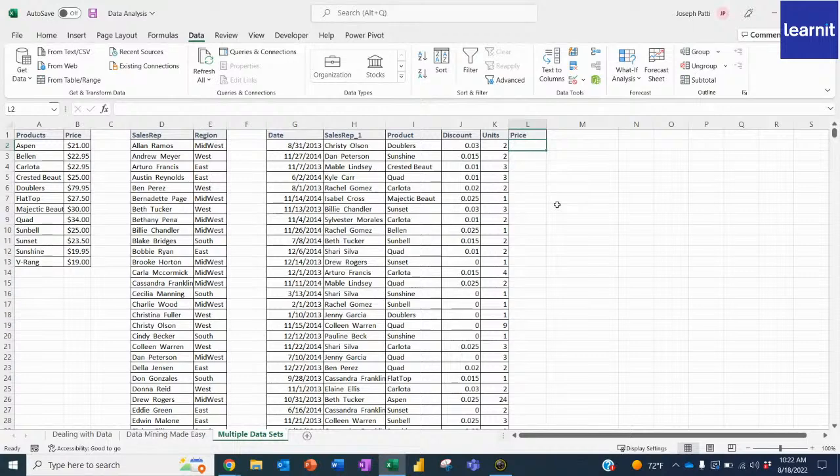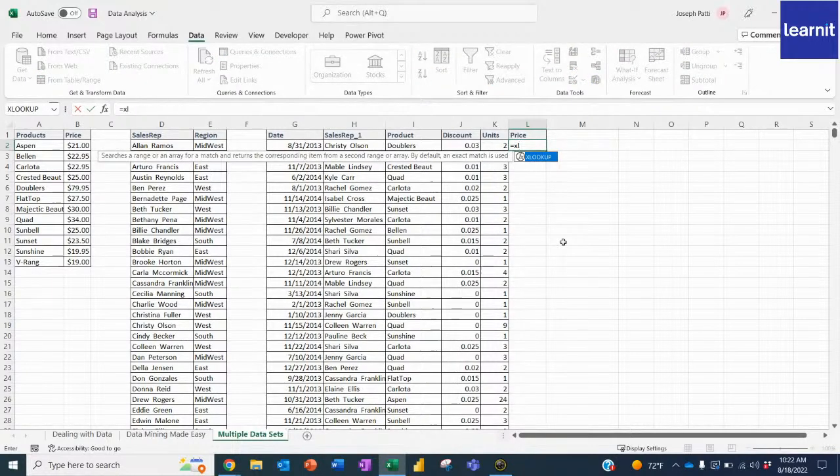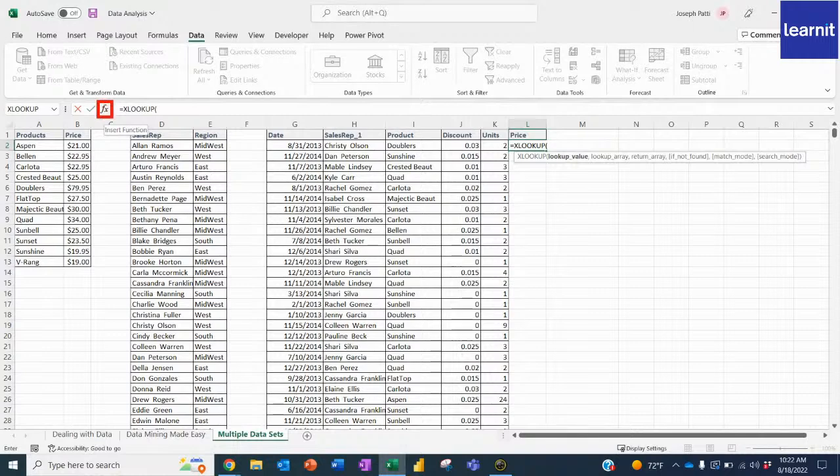I'm actually going to show you one of the newer lookup functions. I know some of you probably have used VLOOKUP or HLOOKUP or INDEX and MATCH in the past. I'm going to show you XLOOKUP. It's a newer function and it's easier to use, and it actually replaces VLOOKUP and HLOOKUP. So the first thing I'm going to do is type equals XLOOKUP, and press Tab on my keyboard. Now I will go to the fx button next to my formula bar and click on it. This will bring up the function arguments box. I also think of it as the help box because then we don't have to worry about commas and all that other stuff.